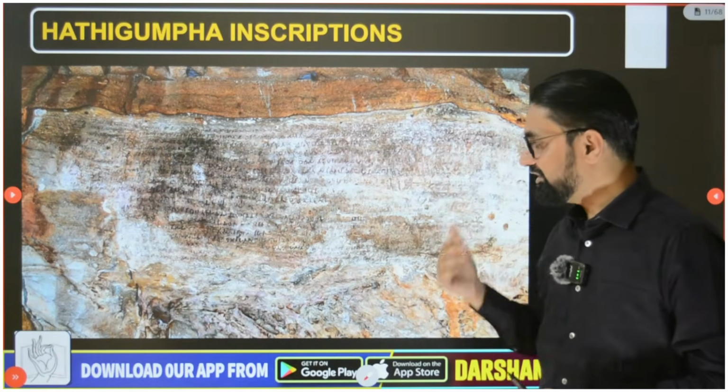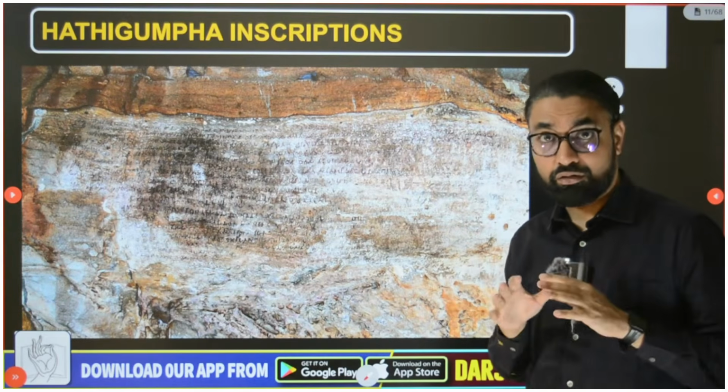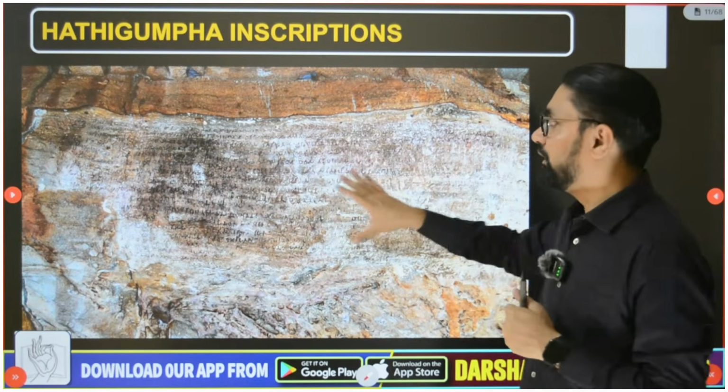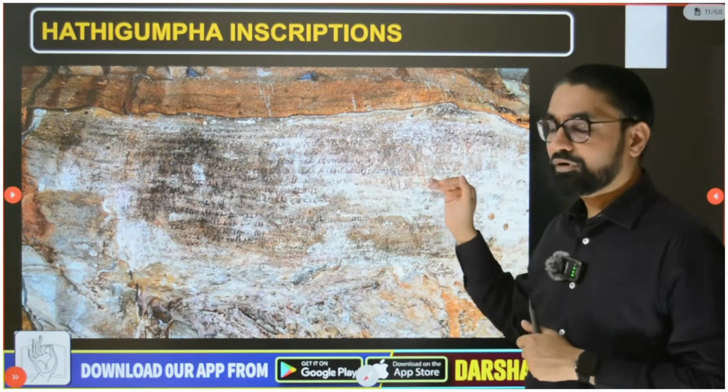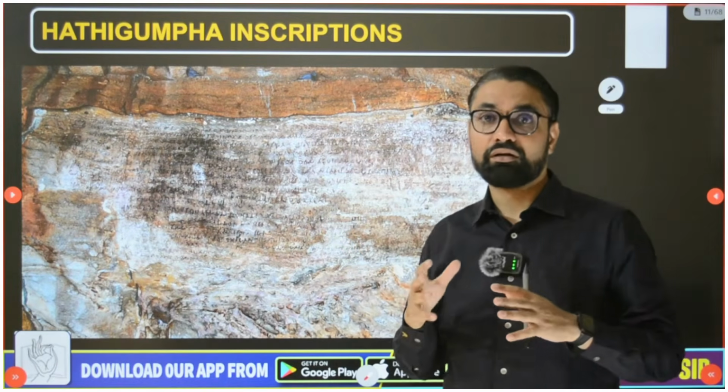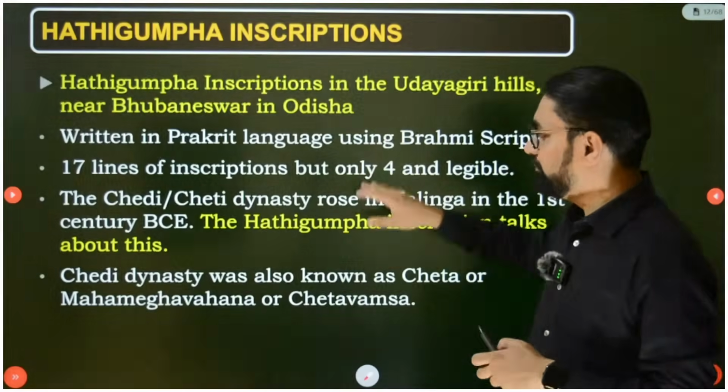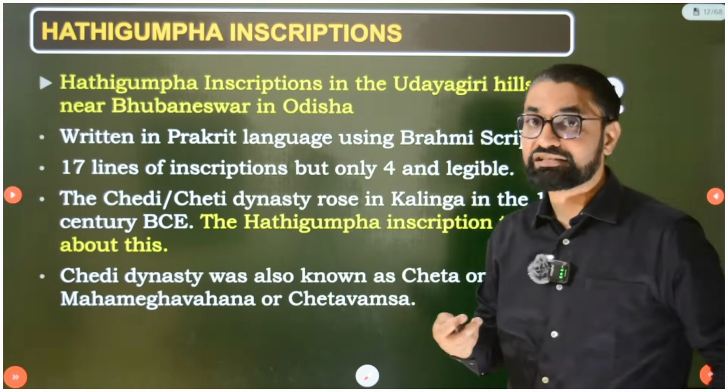So this is the image of that Hatigumpha inscription in those caves. At one location we find this inscription. A lot of lines are there, but most of these lines are not properly legible now, but still we managed to decipher a lot of this inscription.